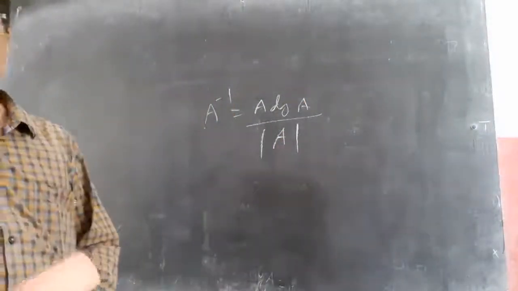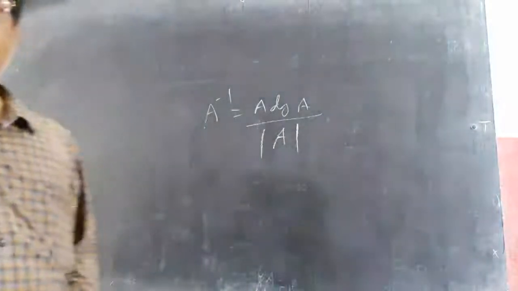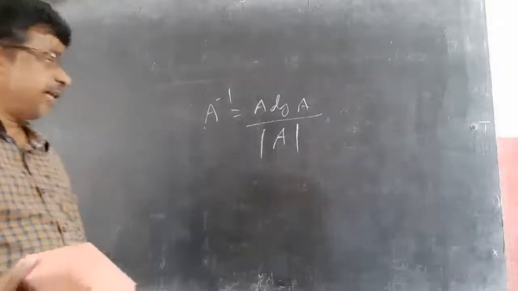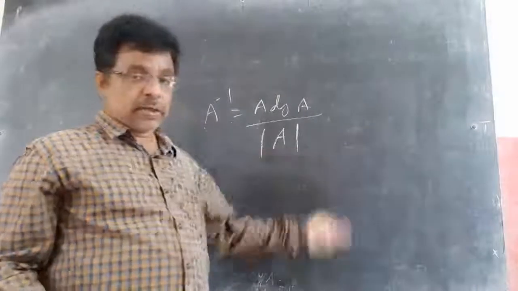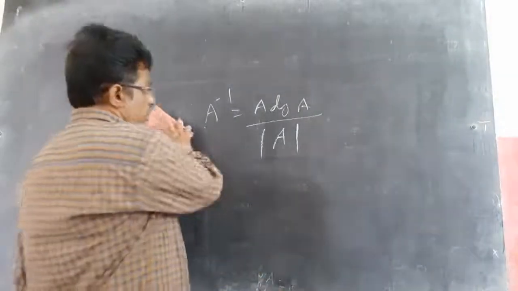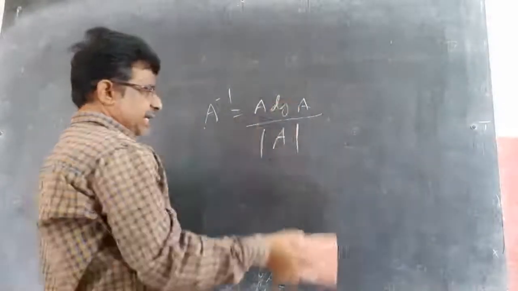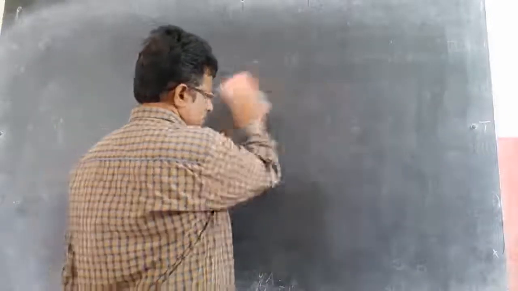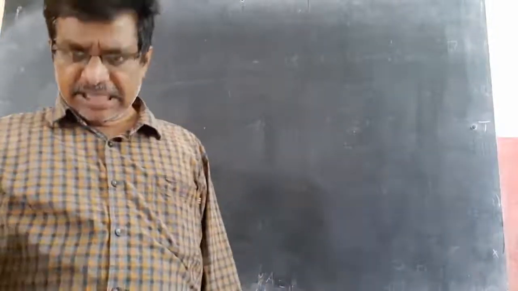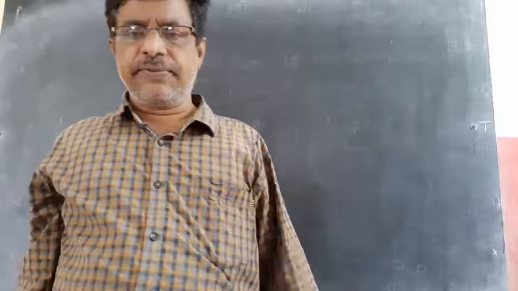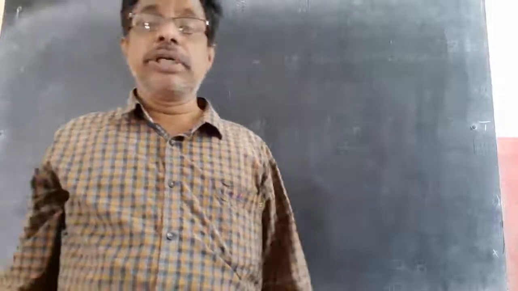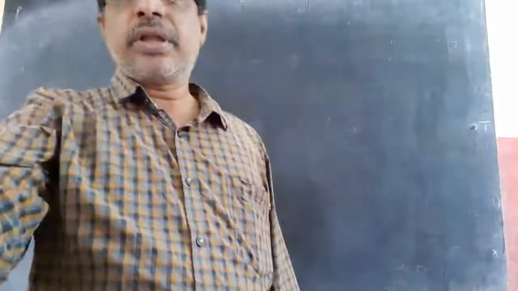Adjoint A is the transpose of the cofactor matrix, and det A, as you already know, is any row or column multiplied by their corresponding cofactors and added together. So by finding adjoint A and det A, you can find A inverse. If det A is not equal to 0, means first you need to find det A. If it is not equal to 0, then only go for adjoint A. If it is equal to 0, it is not invertible, no need of adjoint A. And there are 2-3 properties on this adjoint A and det A.